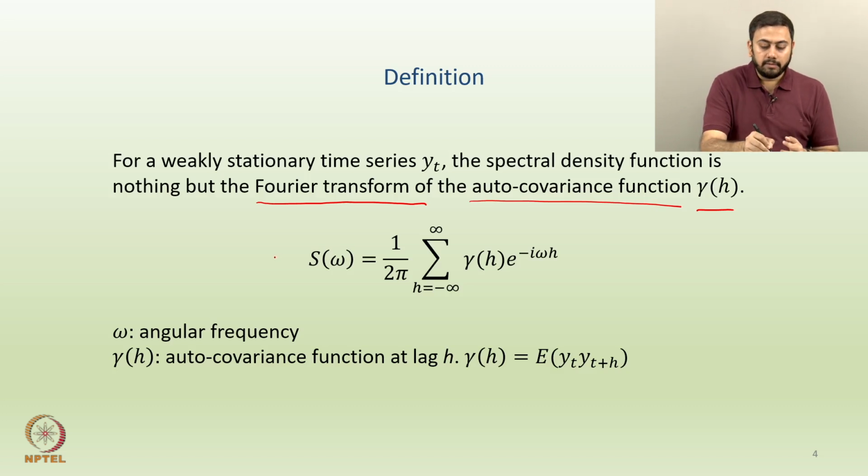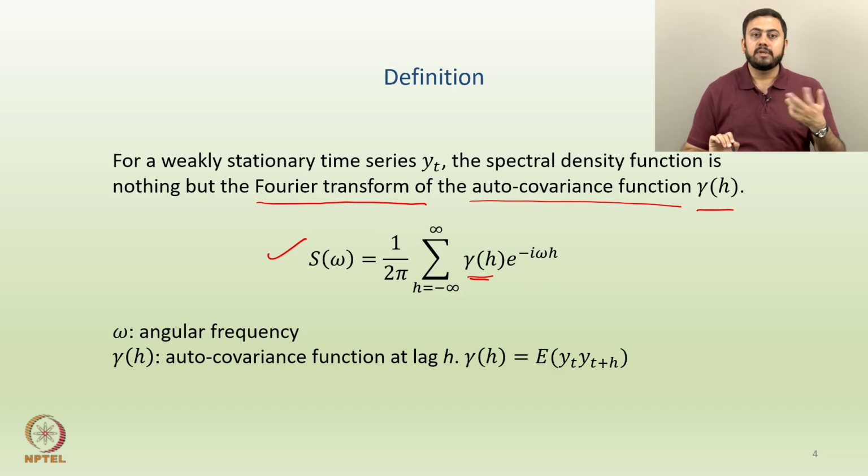And by the way, if some of you still remember the definition of the Fourier transform, this is exactly it. A general looking Fourier transform is 1 by 2 pi, summation over h going from minus infinity to infinity, of whichever entity you want the Fourier transform of, into e to the power minus i omega h. Now, a couple of things to note here: this is a notation for a discrete Fourier transform, because we have a summation here.